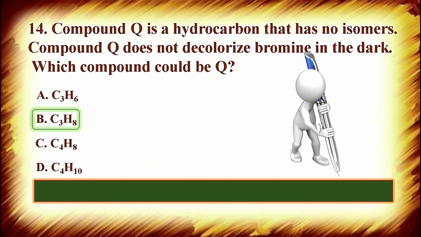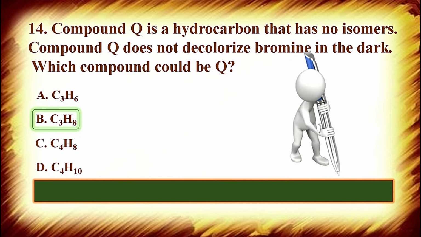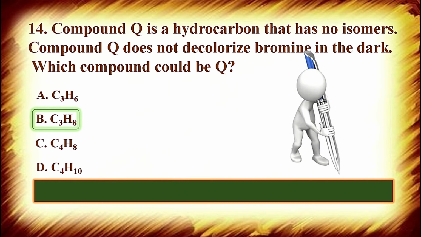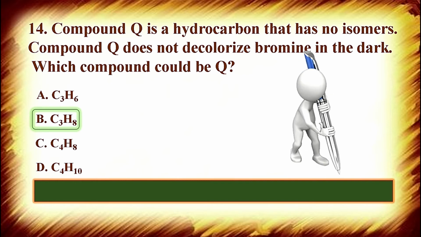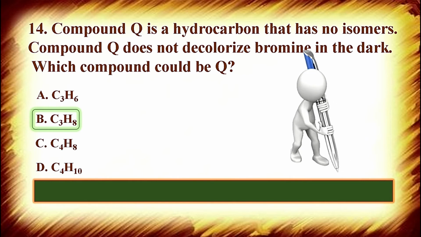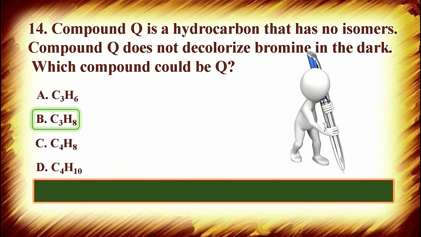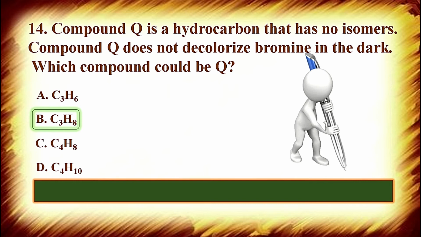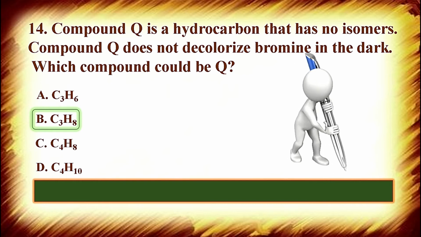Okay, the correct answer is C3H8. Option C and option D will be wrong, because it is the formula of butane having 4 carbon atoms, either butene or butane. Butane has 2 isomers, so it will be wrong. And in case of propane, it will not react with bromine in the dark, and the formula of propane is C3H8. Alkanes cannot react with bromine in the dark, they can react with any halogen in the presence of sunlight only, because they are less reactive.